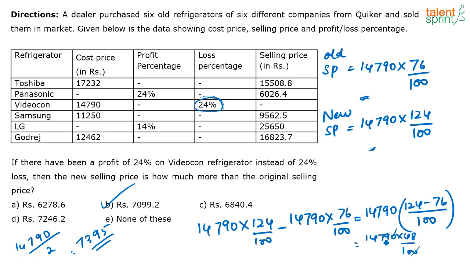See, 1% is 147.9, so 147 into 2 will be 294. If you subtract that, you will get 7099. That is the smart way to solve it. Hope it is clear how I took that.